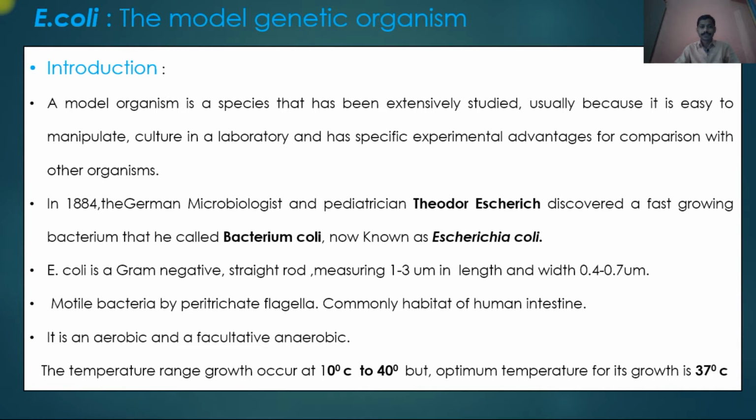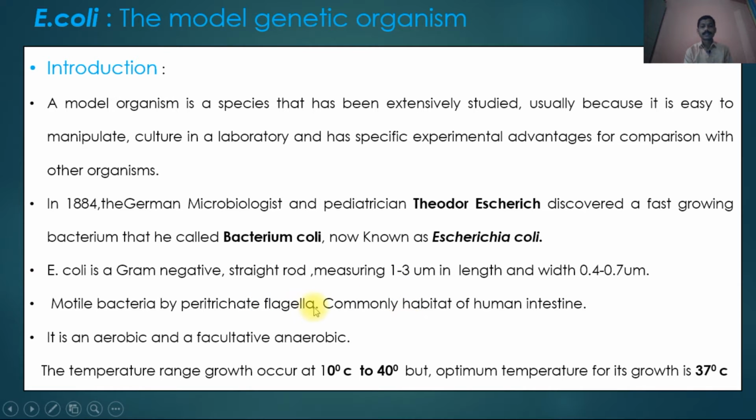What are the features of E. coli? E. coli is a gram-negative straight rod measuring 1 to 3 micrometers in length and 0.4 to 0.7 micrometer in width or diameter. They are motile because of the presence of flagella all over the body, and due to this they are known as peritrichous flagella.